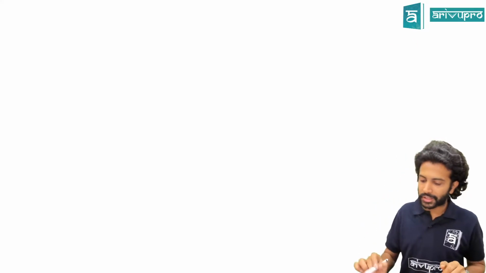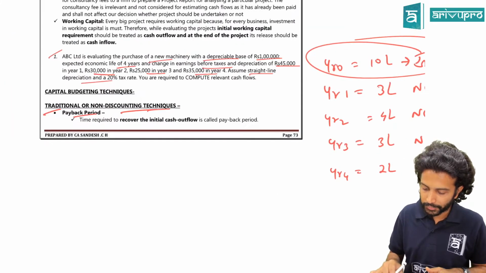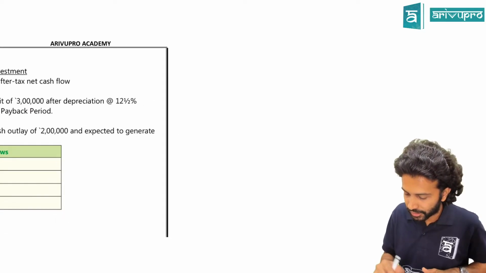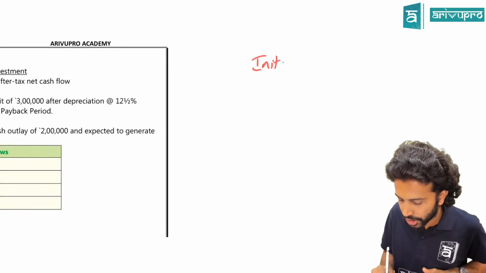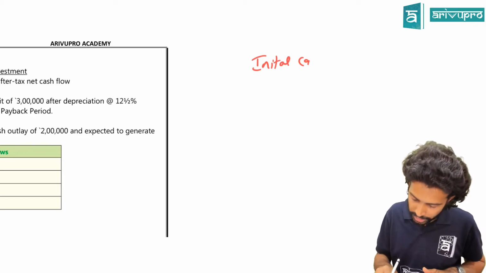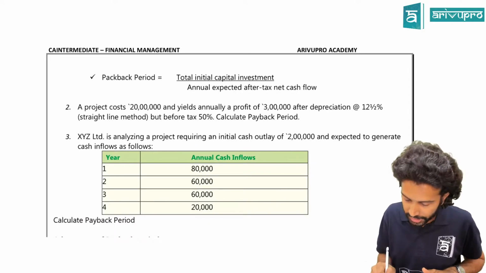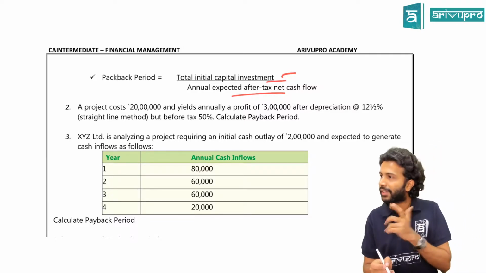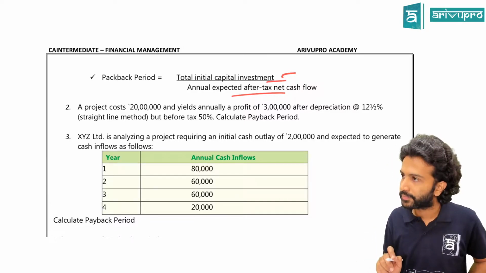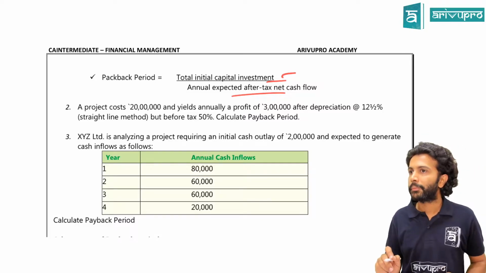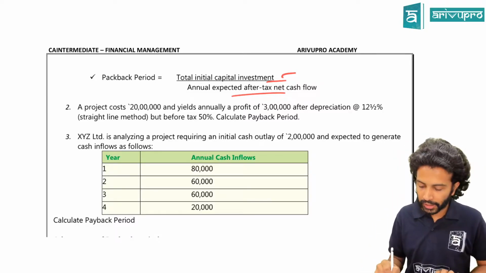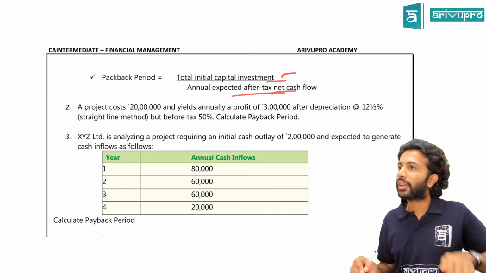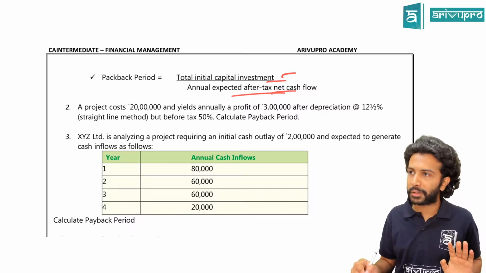So this can be represented as a formula. In fact, can you tell me the formula? Anybody remembers? Okay, payback period is nothing but initial cash outflow or initial capital investment divided by NCF, as in net cash flow or cash flows after tax. Got it? If annual cash flows after tax are even every year, we can apply the formula only if annual cash flow is even every year.